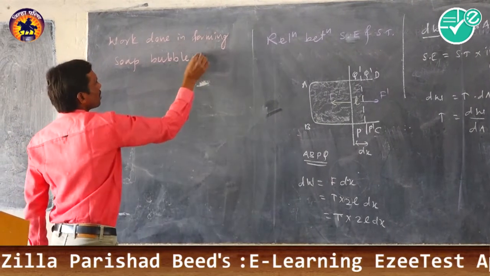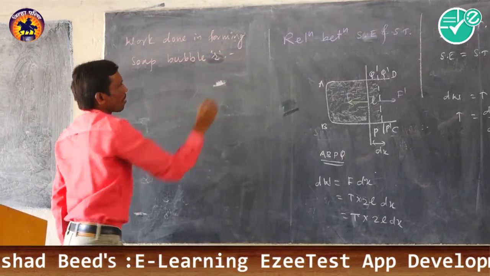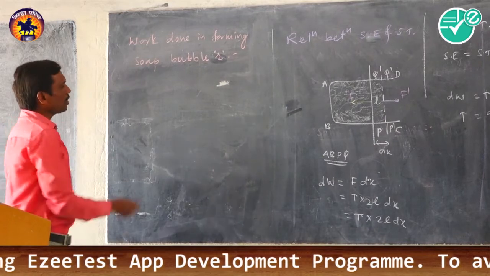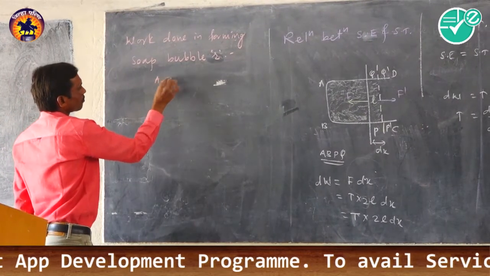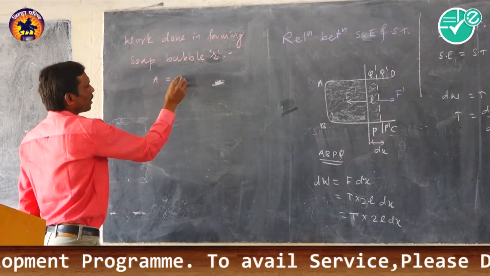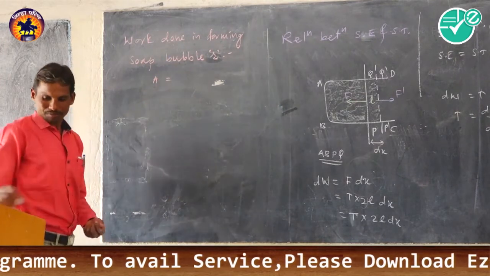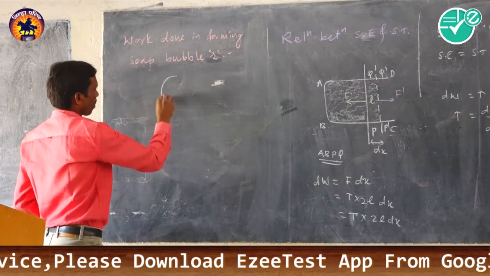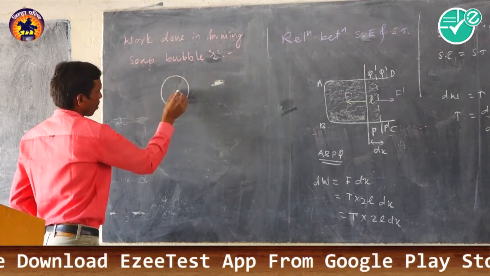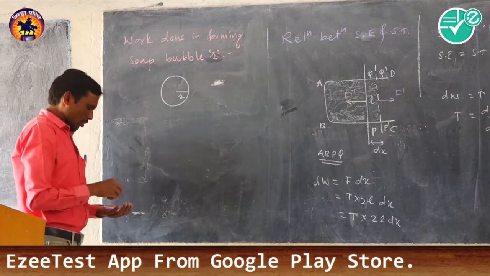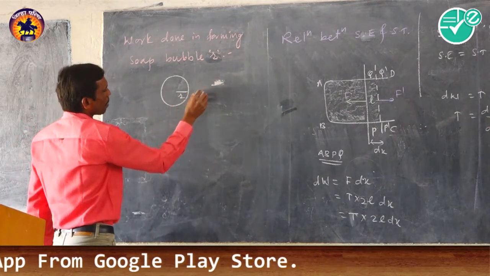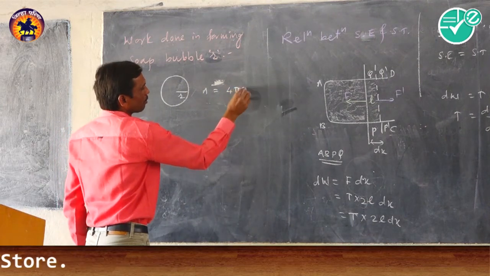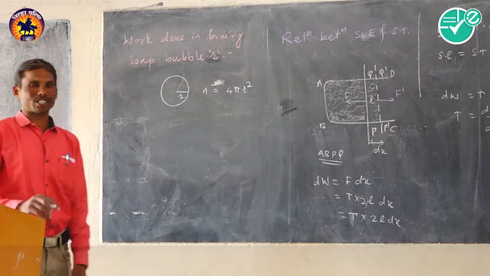Of radius, now consider small r. So the surface area of the bubble, obviously, becomes A equal to, the bubble is spherical, so the area of the sphere is 4 pi r square.